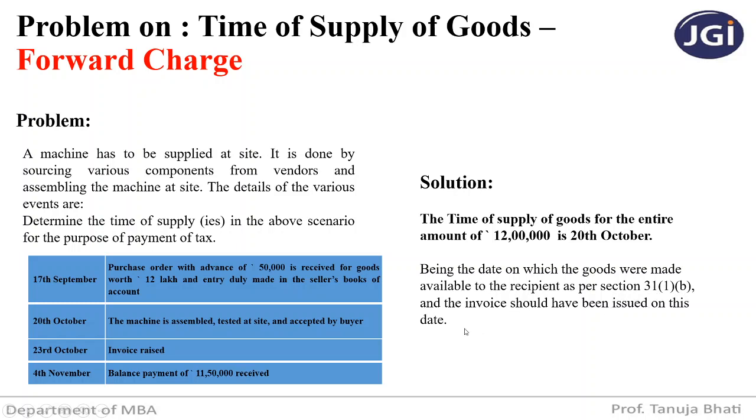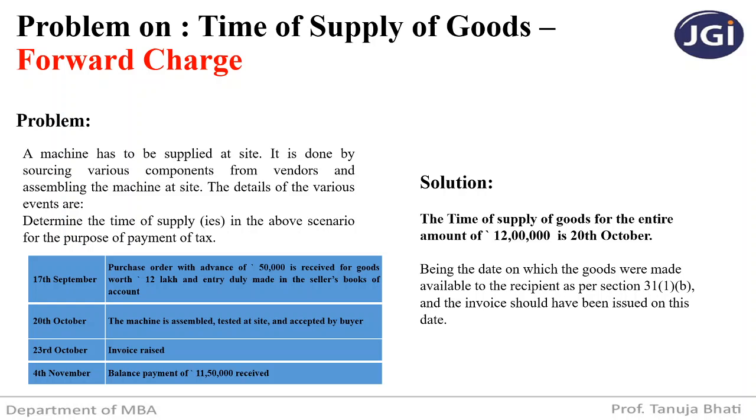See students, we have seen section 12 subsection 2, which says that the time of supply in case of forward charge is going to be the date of issue of invoice. Now what is the date of issue of invoice? 23rd October. Or the date on which the invoice ought to be issued as per section 31. Now section 31 says that the invoice should be issued, if there is a movement of goods, before or at the time of movement of goods, or in any other case at the time